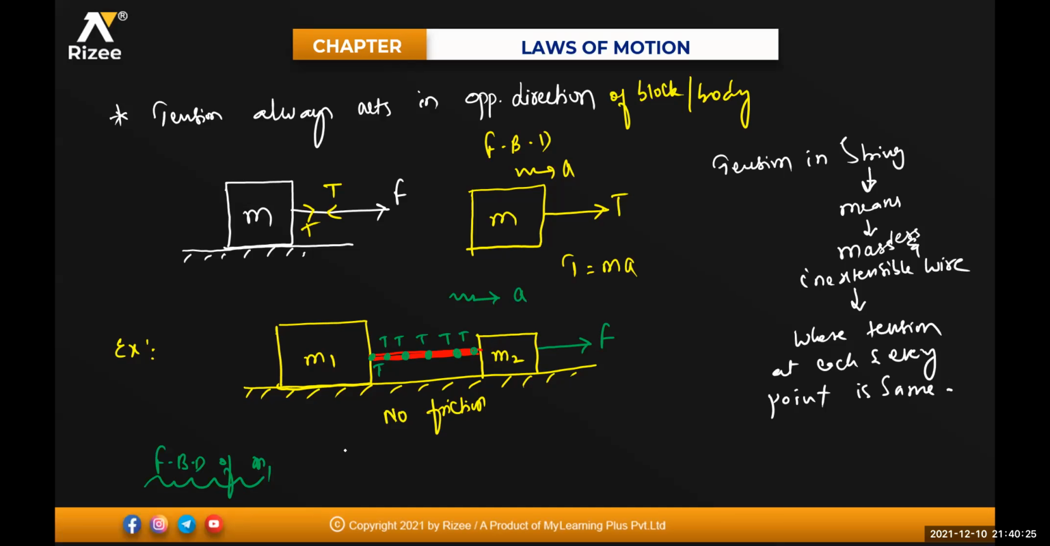See here how I'm drawing. This is your M1. On this one, there is only the string connected. So this is only the tension. The acceleration is the same, that is a. Isn't it?